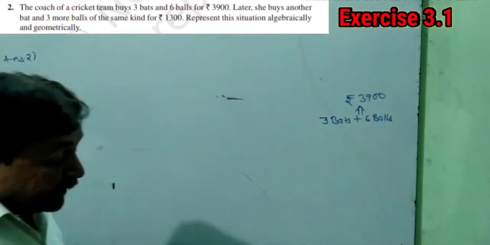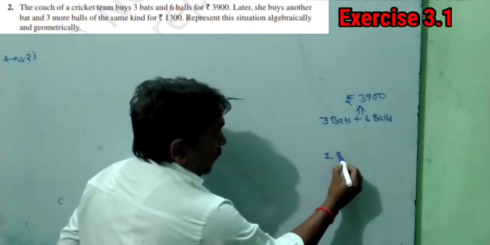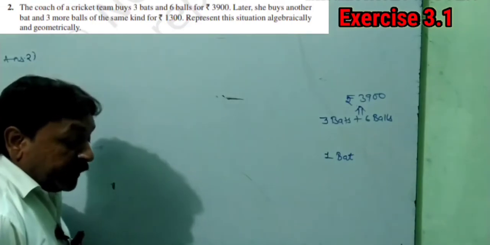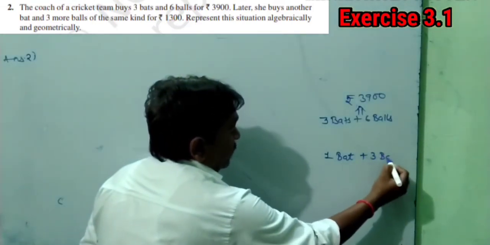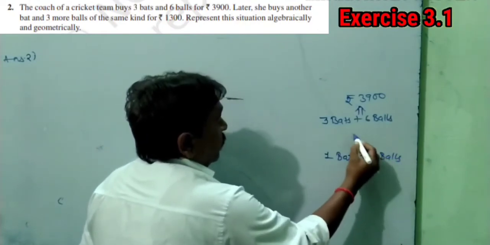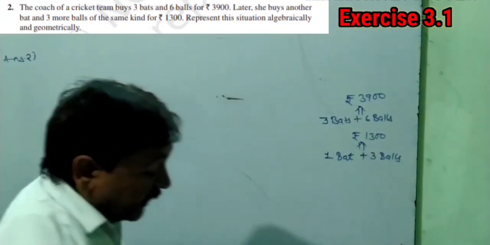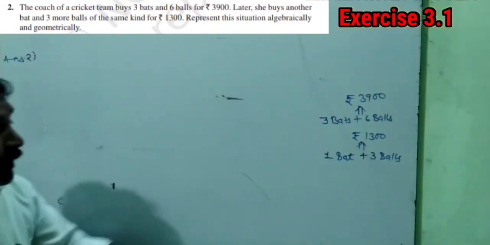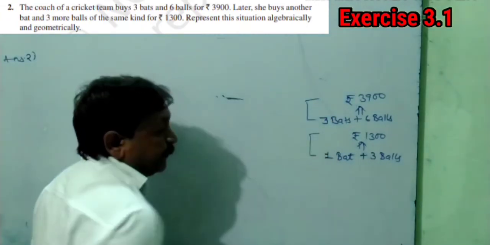Second case is this. Let us say he buys another bat. Means he buys one more bat and 3 more balls of the same kind for rupees 1300. Means 3 more balls he will take, and this time he will do the payment of rupees 1300. Okay, represent this situation algebraically and geometrically. Geometrically, or we can say graphically, both mean the same thing. Okay, so these are the actual 2 conditions which we have to form.